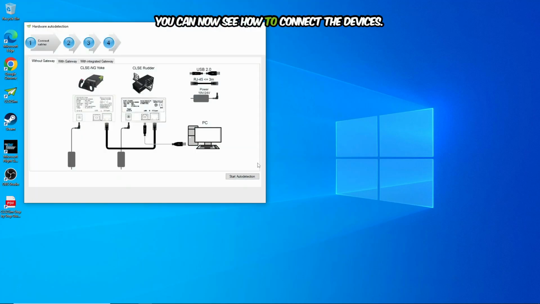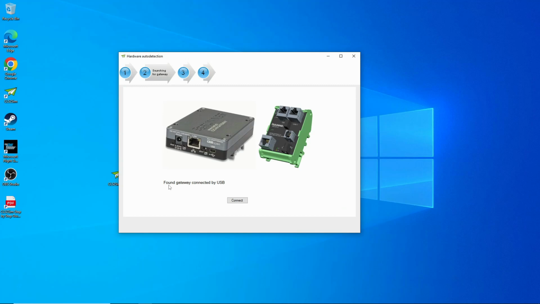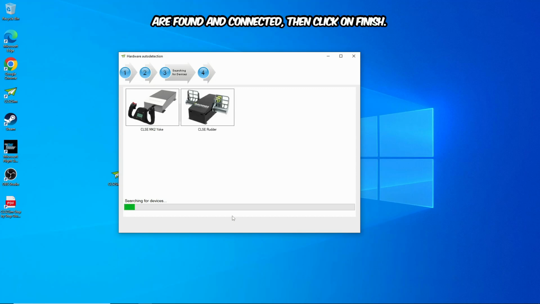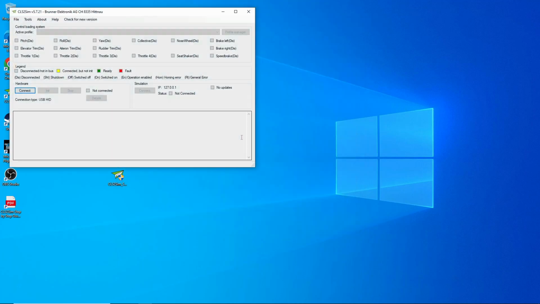You can now see how to connect the devices. Click on Auto Detection. Remember, the devices have to be connected before you start CLS2Sim. Click on Connect and wait until the devices are found and connected. Then click on Finish. You have now successfully installed CLS2Sim.